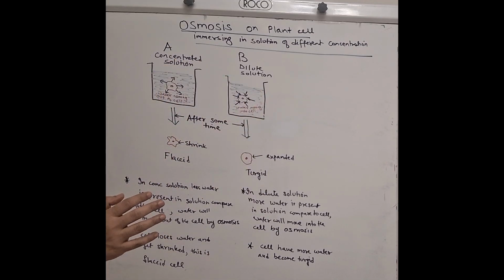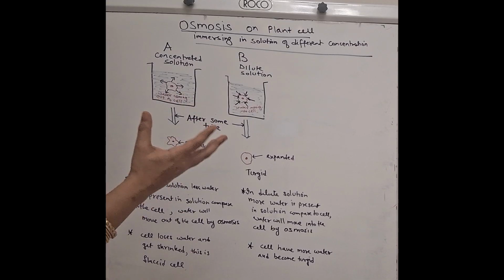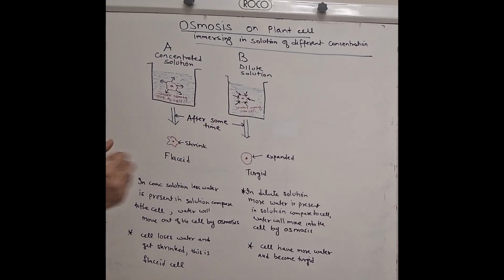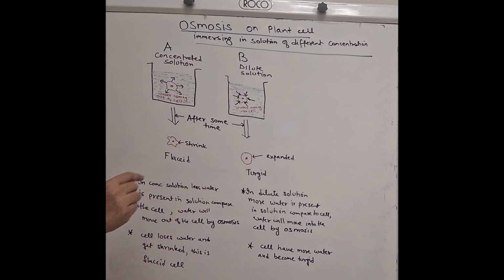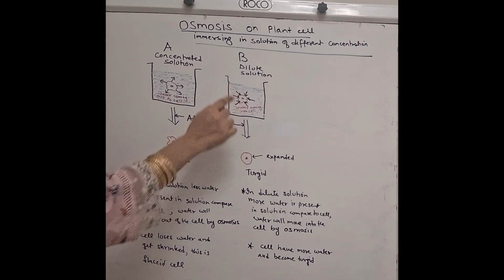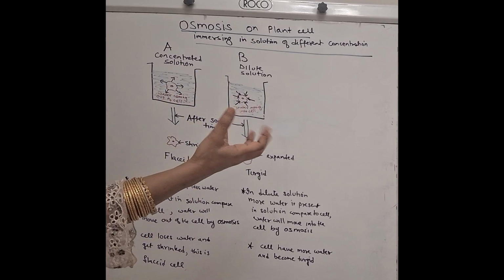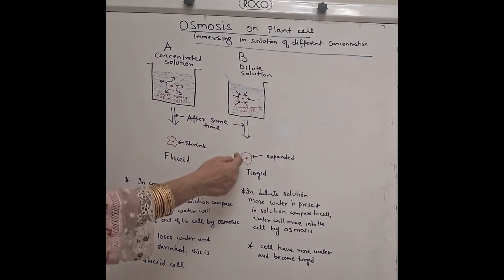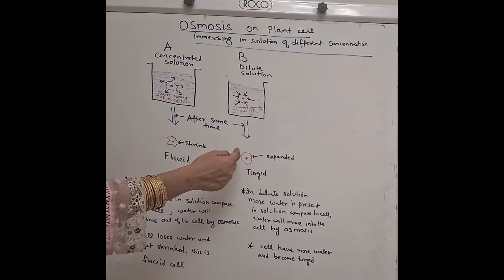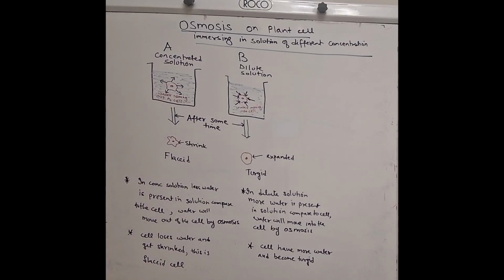Now, what will happen in a dilute solution? The opposite will happen in a dilute solution, since a dilute solution means more water in the solution compared to the water in the cell. So what will happen? The water will move from the solution into the cell. And this type of osmosis is called endoosmosis. Okay, so water will move into the cell. Of course, when water moves into the cell, the cell will expand due to more water, and this expanded condition of the cell is called the turgid condition.